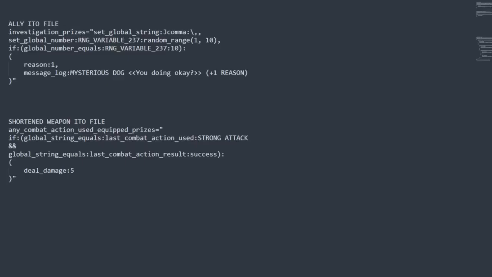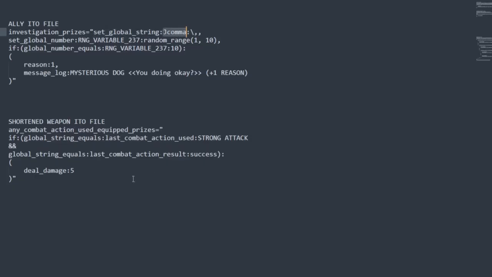So there's code on screen. Pause if you want to look at it, although you have to pause again because I will be scrolling down in a moment anyway to show you the bigger part of the code. But something to highlight here is that I was not here in this code again, because the ally that I'm using in this video was an ally I used before, and that one used this string comma. I'm forgetting the vocabulary for the moment, but basically I use a string variable to call upon commas. That way I don't have to think as much, or I can just replace it through an eto file.